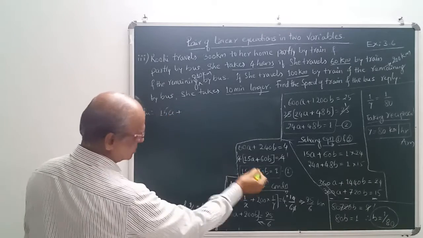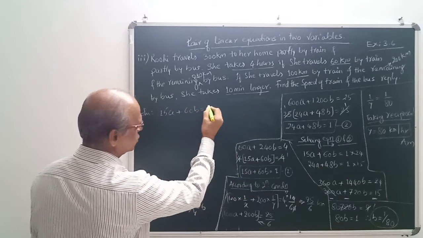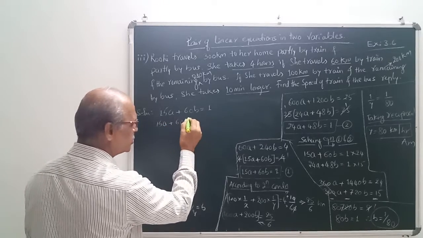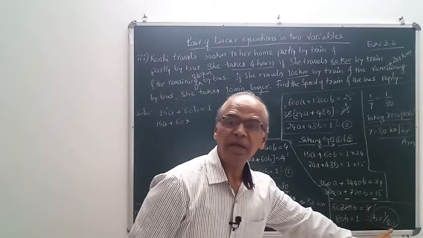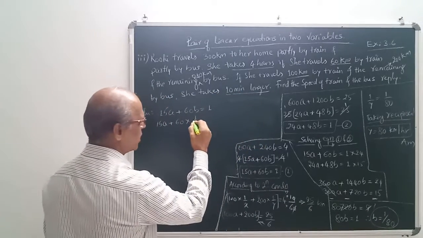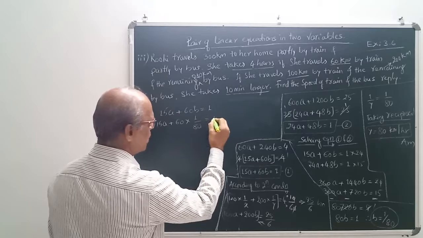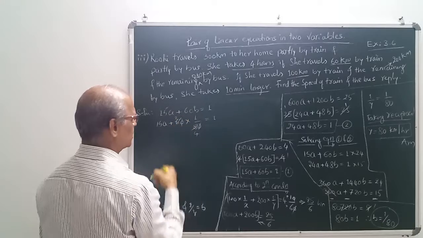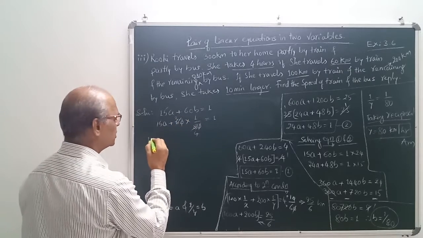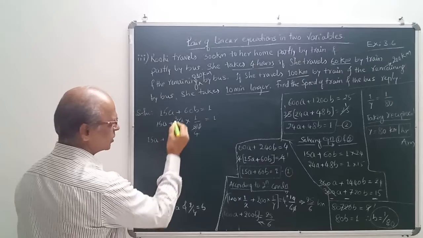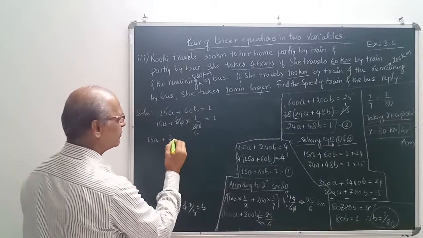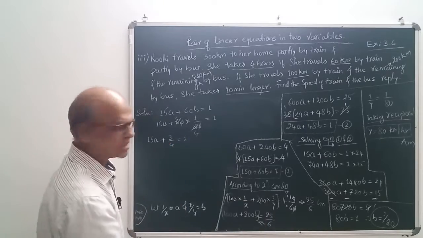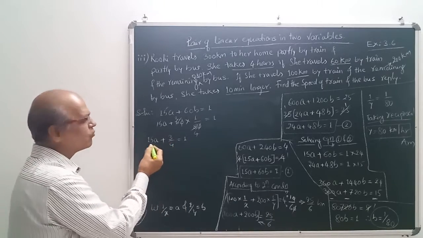Okay. So 15a plus 60b is equal to 1. 15a plus 60 into, what is b? 1 by 80. That means here it is 1 divided by 80, 0, 0 cancelled. 2 4s are 8, 2 3s are 6. That means here 15a plus 3 by 4 is equal to 1. Send this 3 by 4 to the right hand side, or you can even go for LCM.